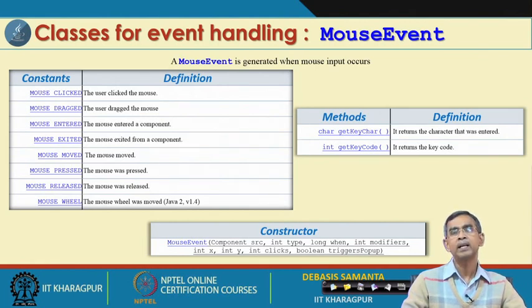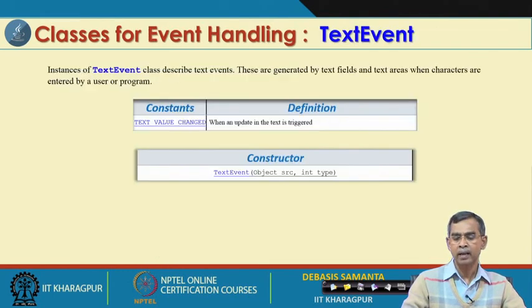Int x, int y, that means in which location in the component the mouse has been clicked or released, those kinds of things are there. Those values are very essential whenever we have to process the event.